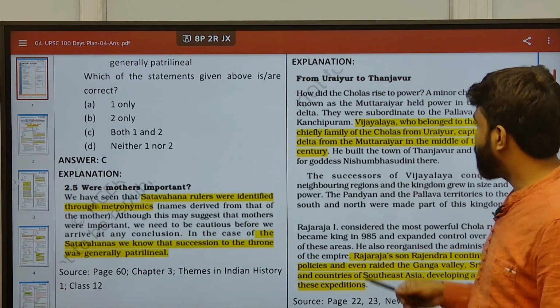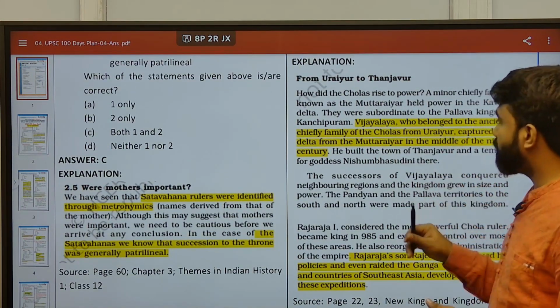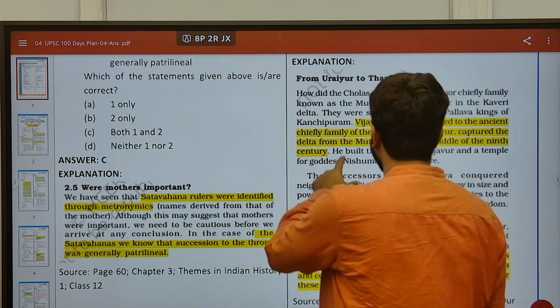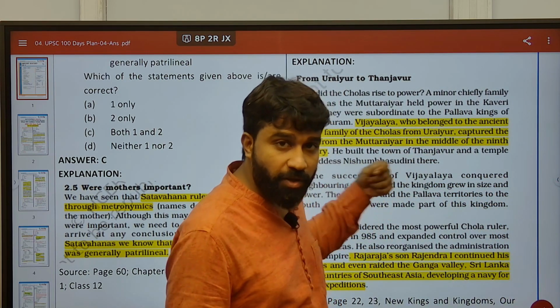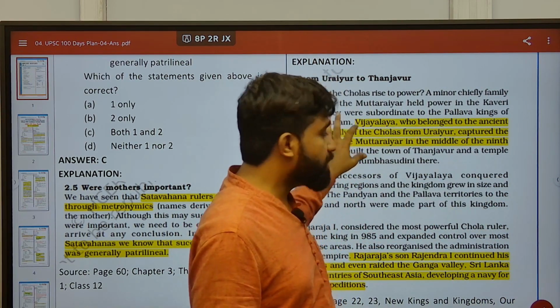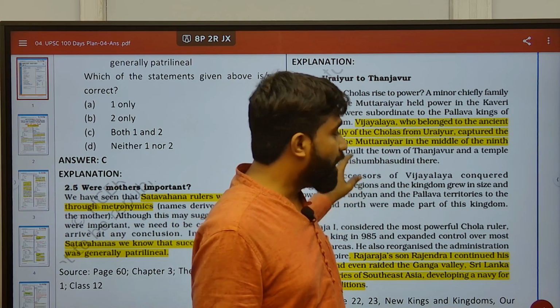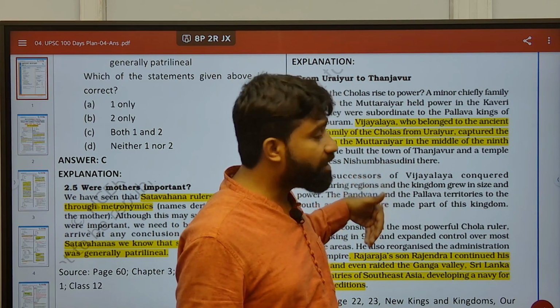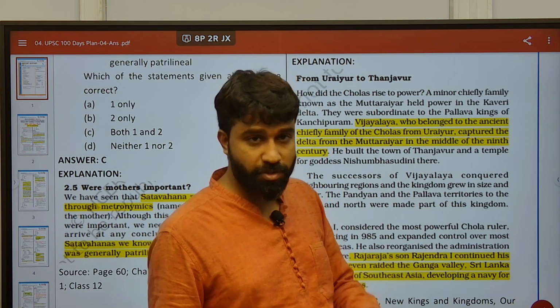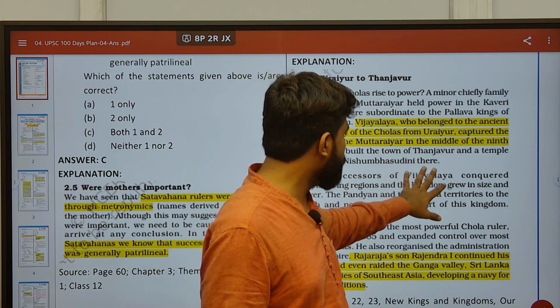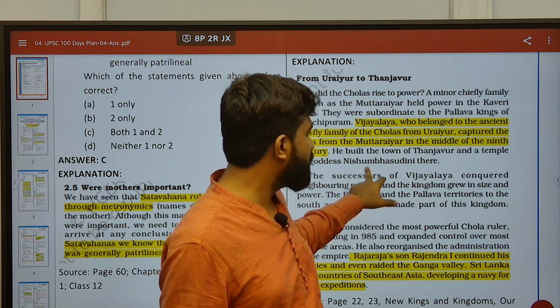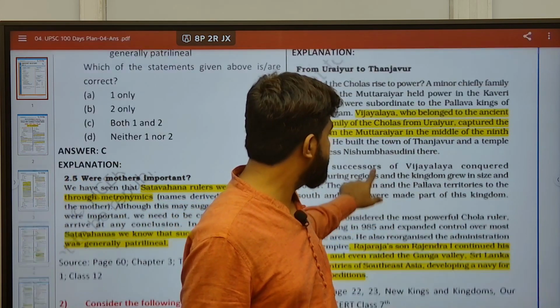This expedition was continued. Next, Vijayalaya, who belonged to the ancient chiefly family of the Cholas from the Uraiyur region, captured the Muttaraiyar delta in the middle of the 9th century. Later he expanded the territory of this Chola dynasty towards Thanjavur, the town of Thanjavur and the temple of goddess Nishumbhasudini.